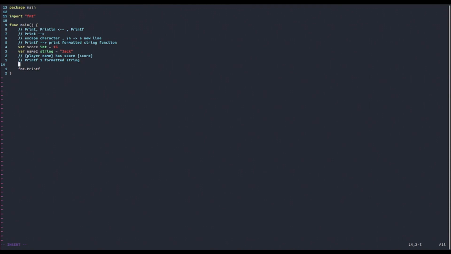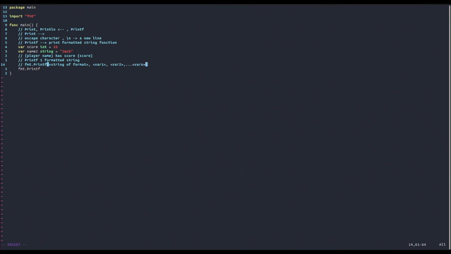So the general syntax is the following: printf, then a string of format, and then variable 1, variable 2, and so on, up until variable n.